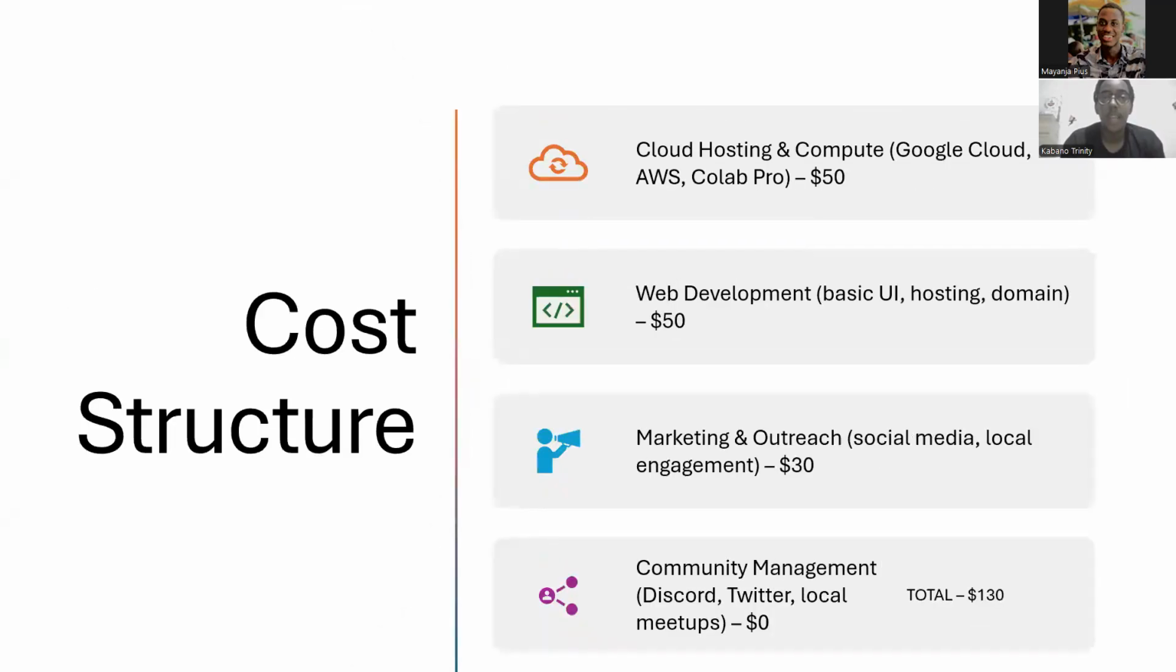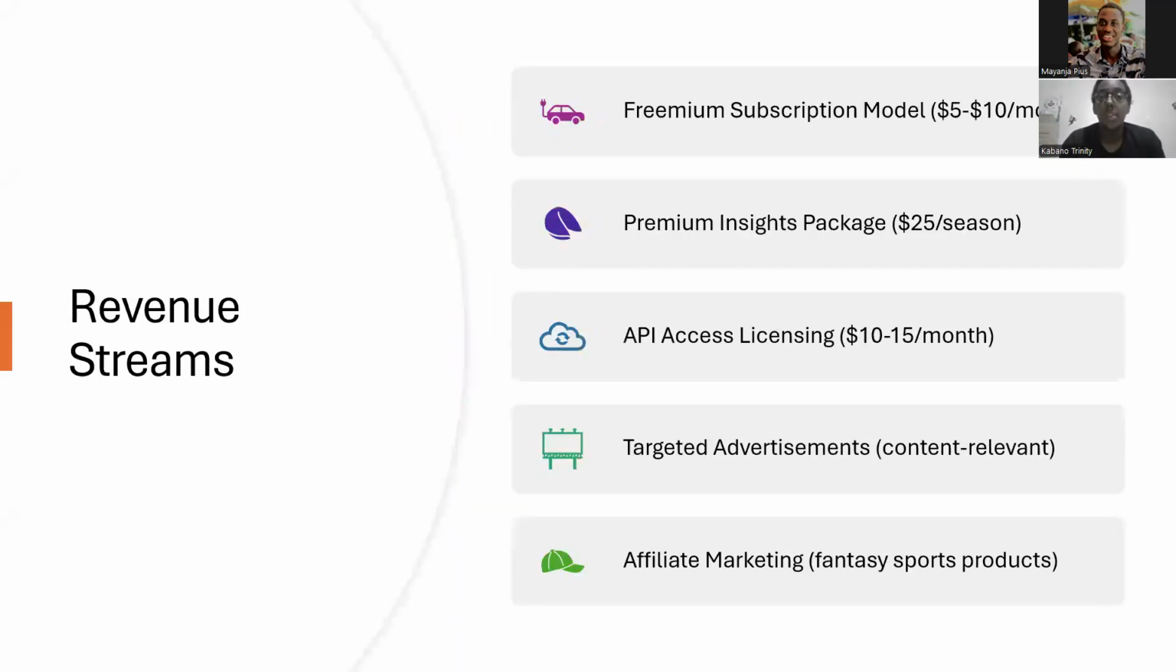And then for the cost structure, this is what we came up with: how much we spend on cloud hosting, web development, marketing, and outreach to promote us and engage with the players. And then our revenue streams, for example, a freemium subscription model where they subscribe and are able to get more in-depth predictions and stuff like that.